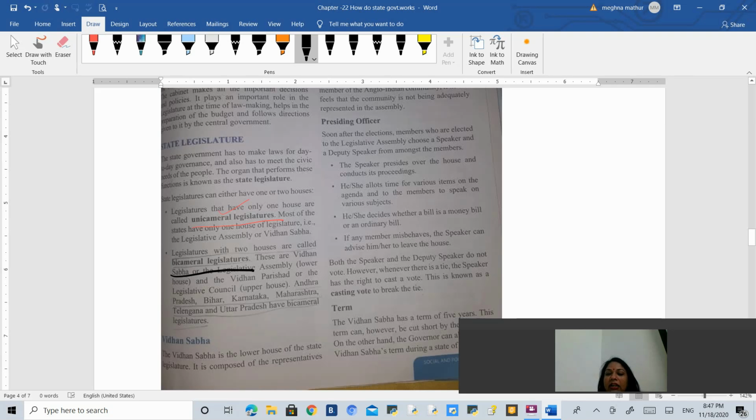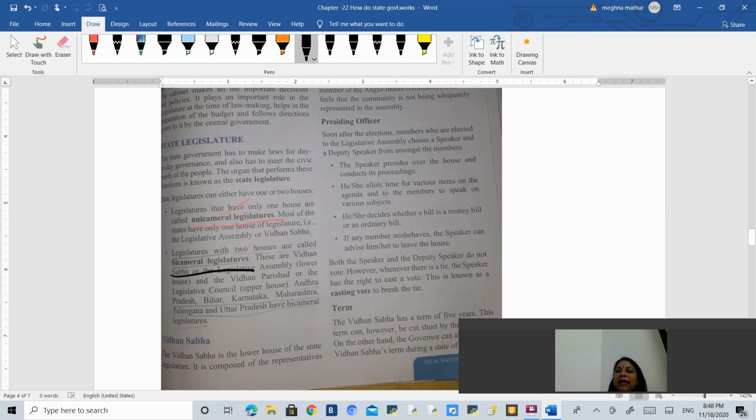Then there are certain states. There are 6 states in India: Andhra Pradesh, Bihar, Karnataka, Maharashtra, Telangana, and Uttar Pradesh. These 6 states have both the houses. They have Vidhan Sabha also and they have Vidhan Parishad also. So they are called bicameral legislature. Bi means two. Rajasthan has unicameral legislature because we have only Vidhan Sabha. We do not have Vidhan Parishad. So first of all, we will talk about Vidhan Sabha and then we will talk about Vidhan Parishad.